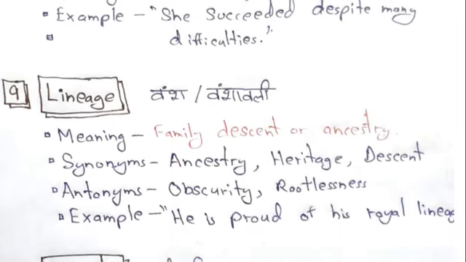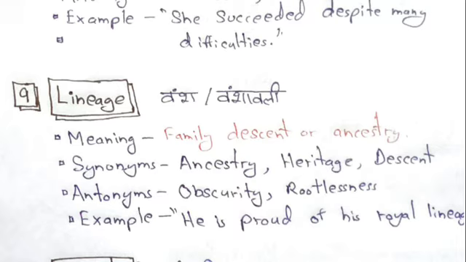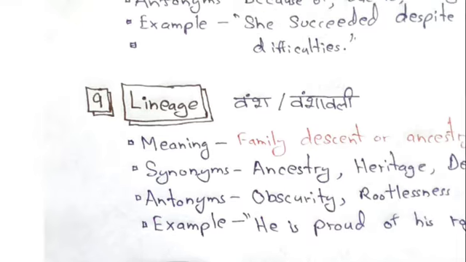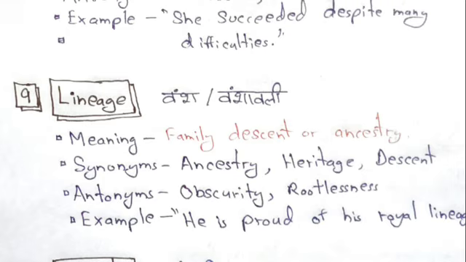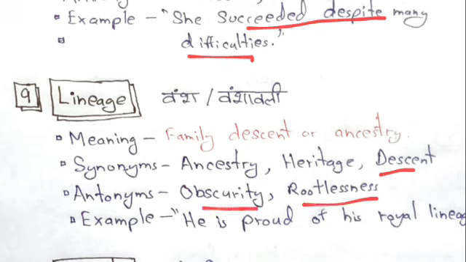The next one is lineage, वंशावली, family descendant और ancestry. Synonym इसका होगा ancestry, heritage और descent. Antonym है obscurity. Example: He is proud of his royal lineage.